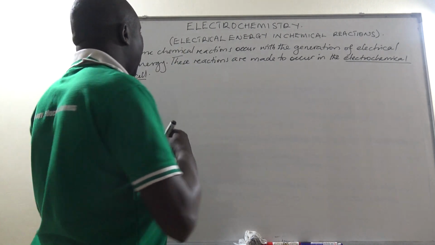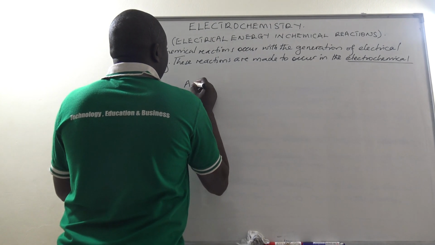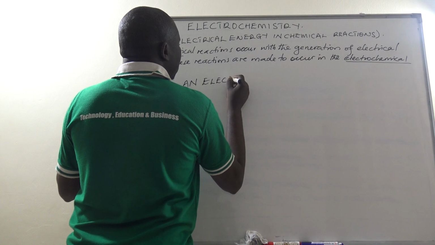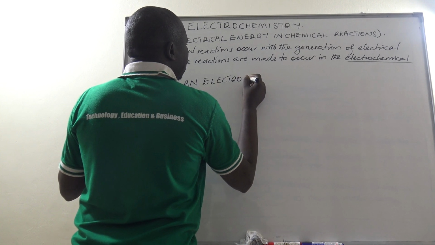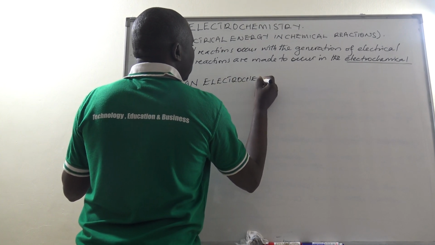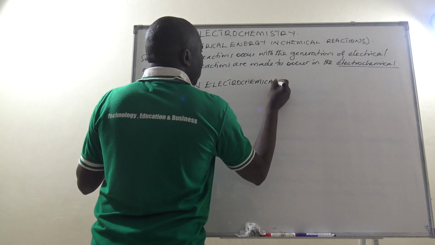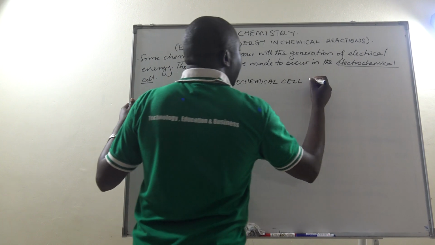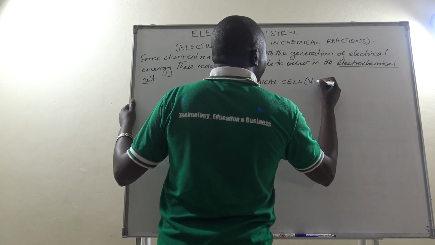So let us see what we call the electrochemical cell. Sometimes we call it the voltaic cell.